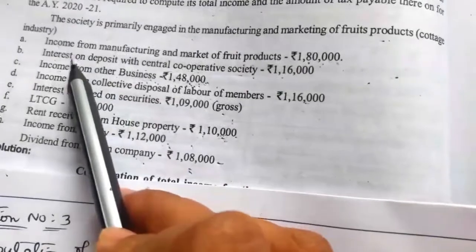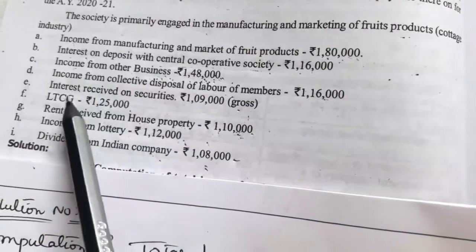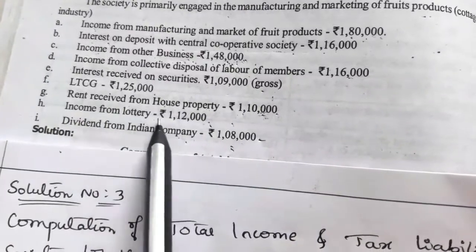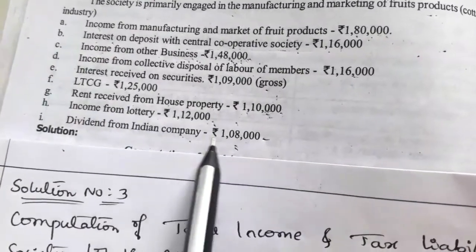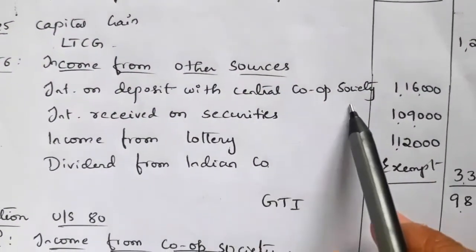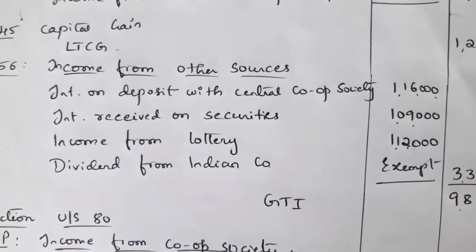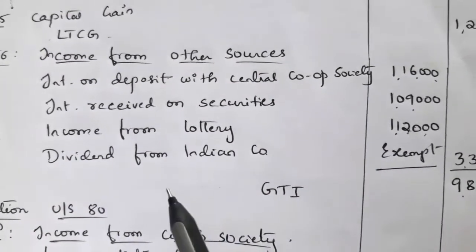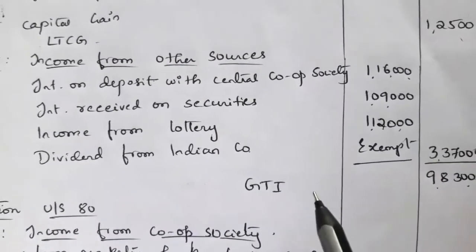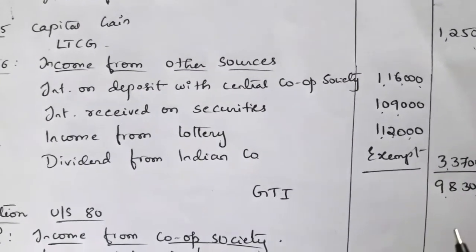Under that we have interest on deposit with Central Cooperative Society, 1,16,000. Then interest received on securities, 1,09,000. The next one is income from lottery, 1,12,000, and dividend from Indian company, which is exempt. So we have 4 items: interest on deposit with Central Cooperative Society, 1,16,000; interest received on securities, 1,09,000; income from lottery, rupees 1,12,000; dividend from Indian company is exempt. So the total comes to 3,37,000. If you add all the heads of income, we will get the gross total income equal to 9,83,000.